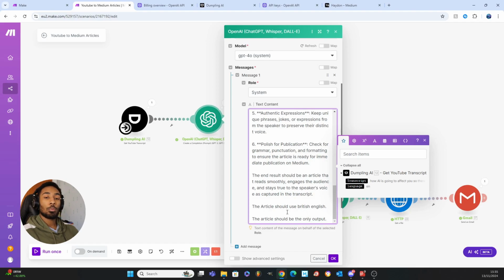So sometimes when you get an output from ChatGPT, at the end of it, it will say, this is the generated article, it has been done like this and this and this, and we don't want that, because the only thing that we want is the article. Okay, so that is some important things to note here.